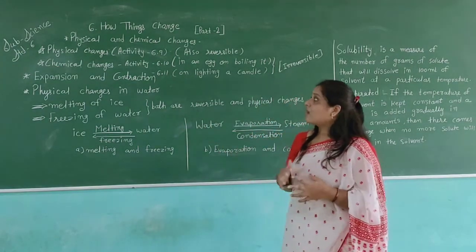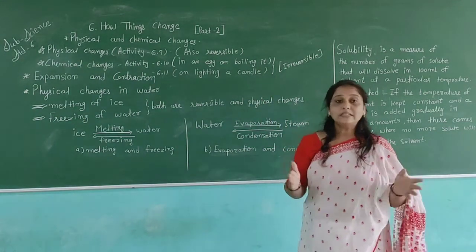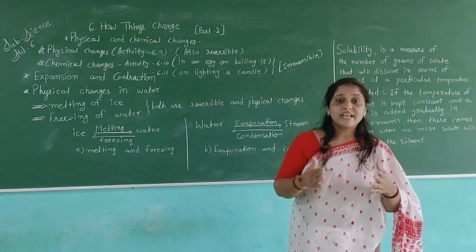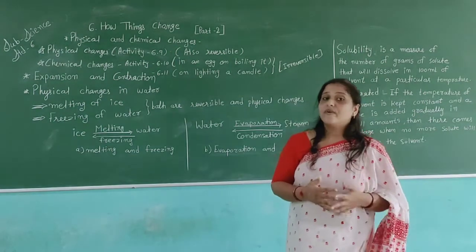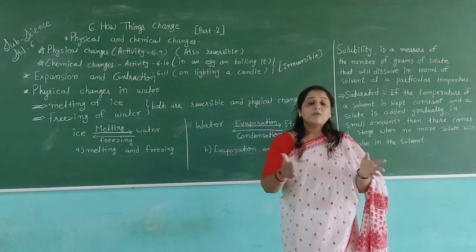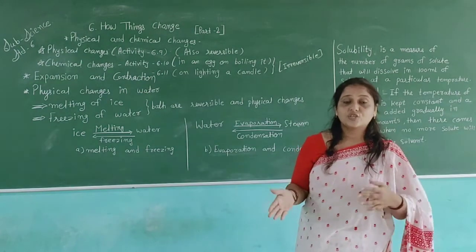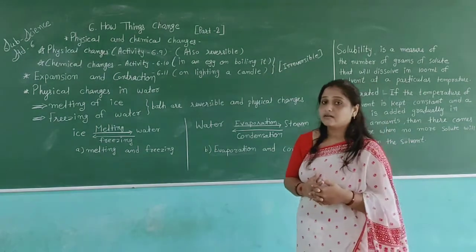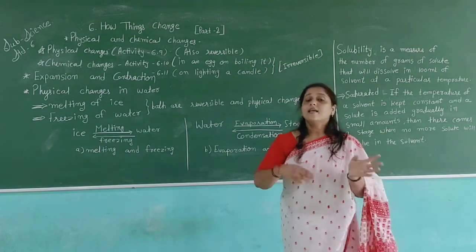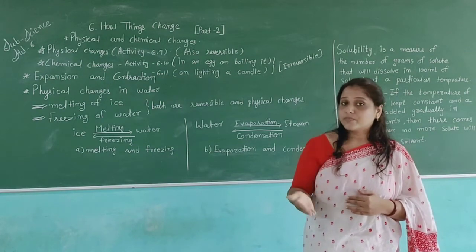Okay students, so our chapter number 6, how things change, tells us that all things which are around us all change, from day to night, night to day. When we wake up it's morning, then afternoon, then evening, and then night. We also do different types of activities according to how things change. All things which surround us are changing, and they have different types of change, reversible change and irreversible change. Then we also have physical change and chemical change.